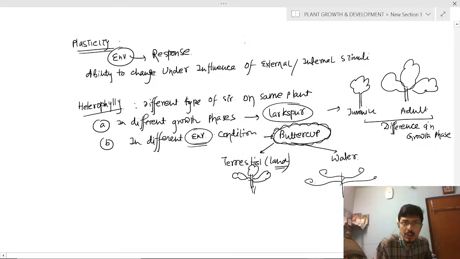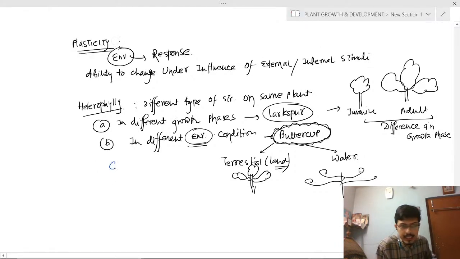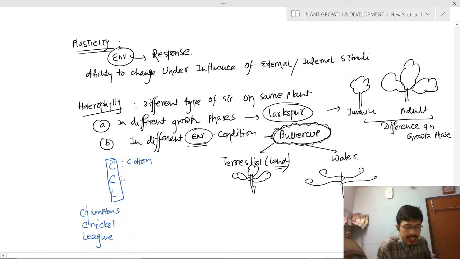Yeah? And the mnemonic for heterophyly is celebrity cricket league. Okay, or champions cricket league. C for what? C for cotton. C for coriander, and L for larkspur.